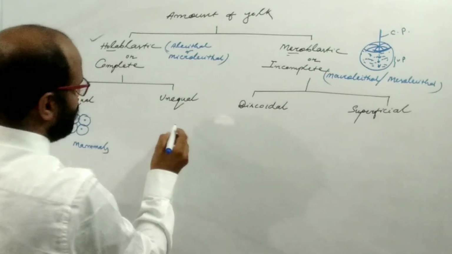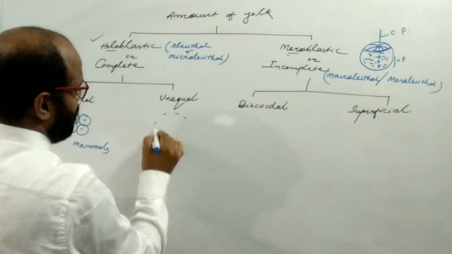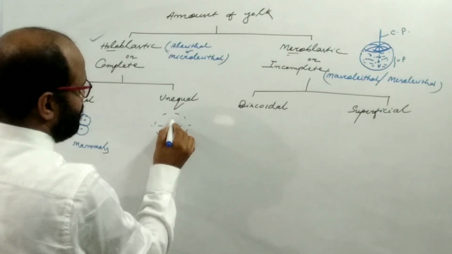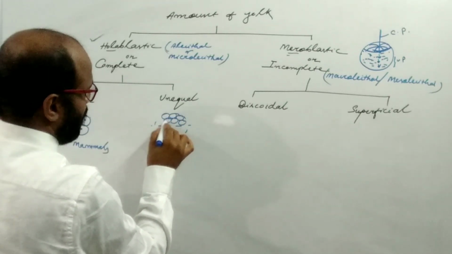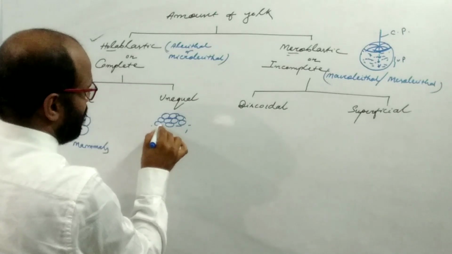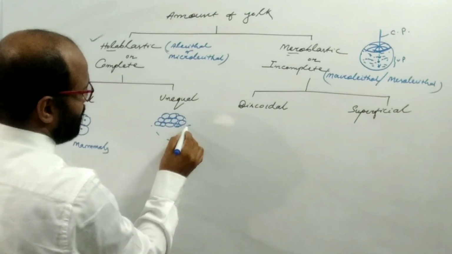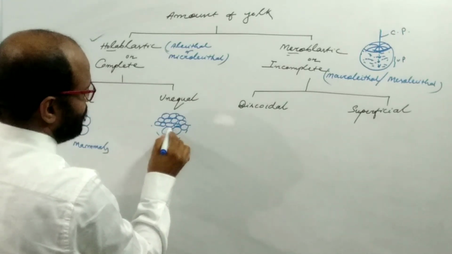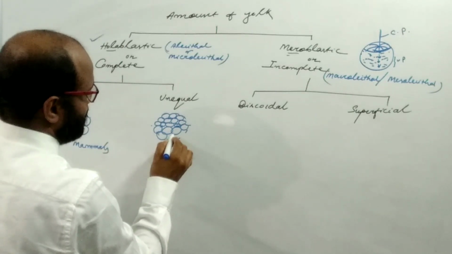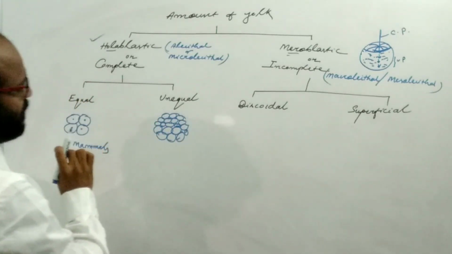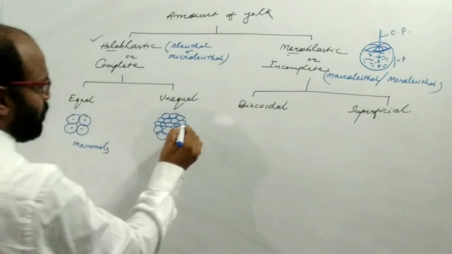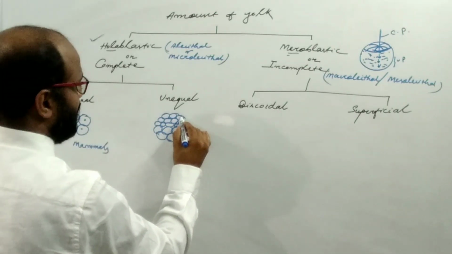In the case of frog, two types of blastomeres are formed. Some smaller blastomeres are formed because of the unequal division of the cytoplasm, and some larger blastomeres are formed.